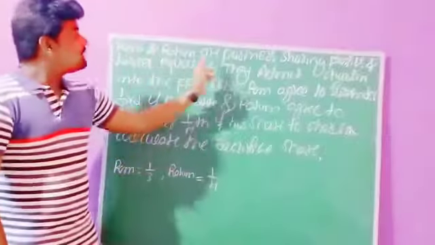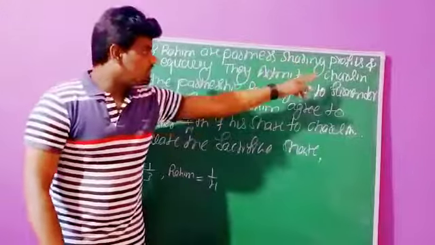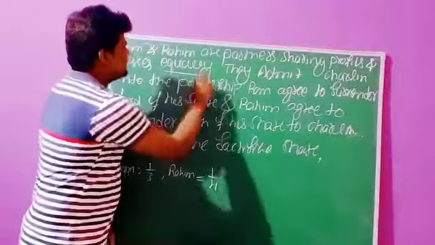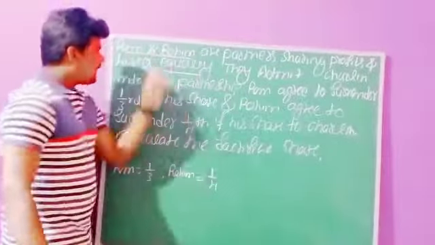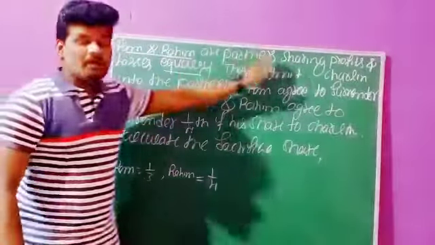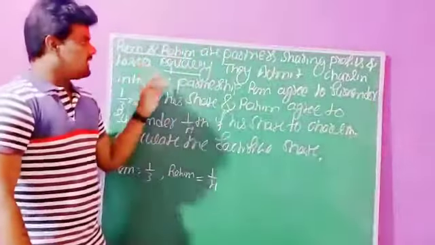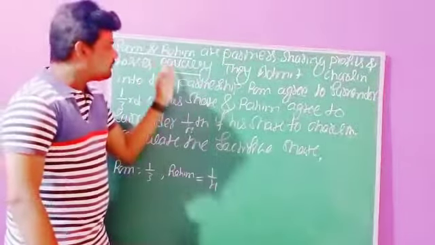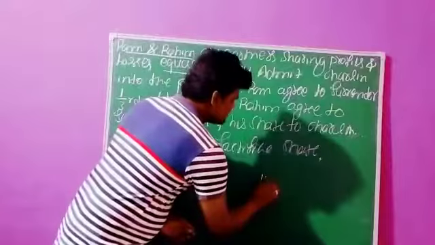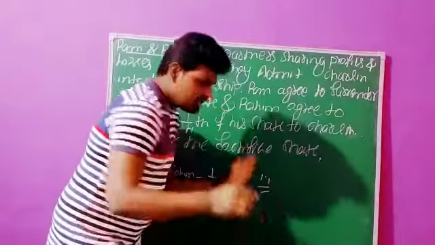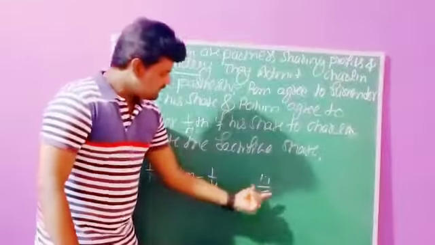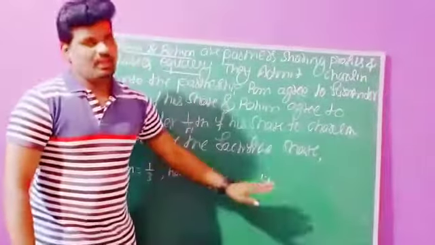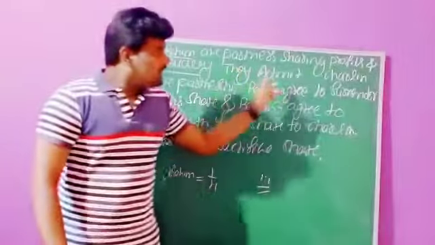Ram and Rahim are partners, sharing profits and losses equally. So in this business organization, there are two partners, namely Ram and Rahim. Both are partners sharing entire profits and losses equally. Equally means nothing but a 1:1 proportion. Whatever the profit in the business, they distribute all of it on the basis of 1:1.